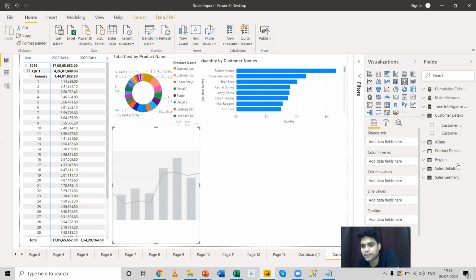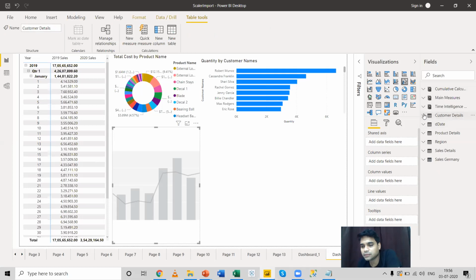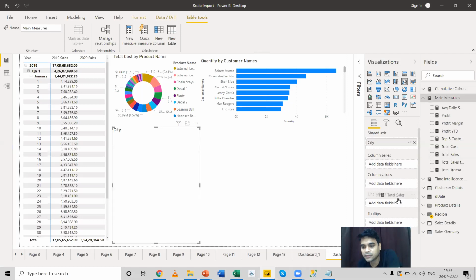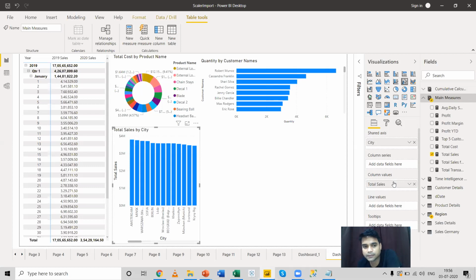Now over here, what I can bring is something from the region. So let us bring the city in the shared axis, and from the measures I can bring the total sales in the column value and the profit in the line value.